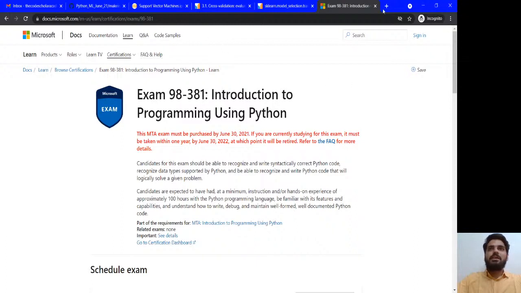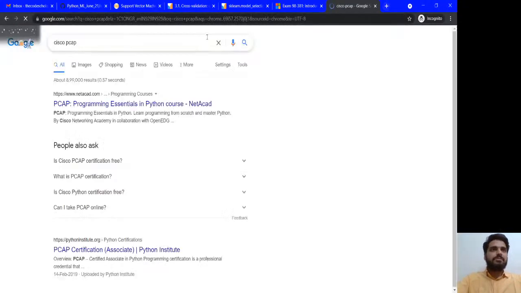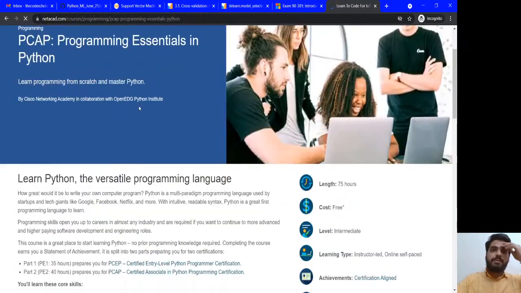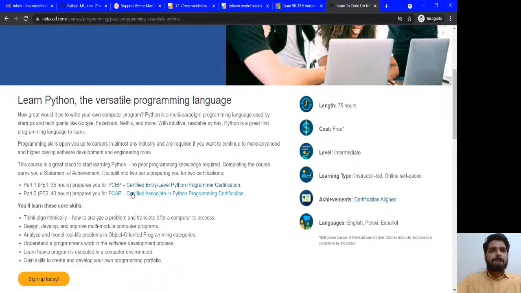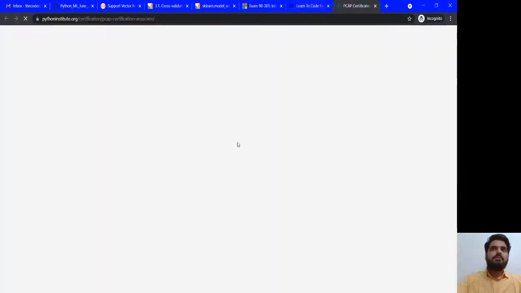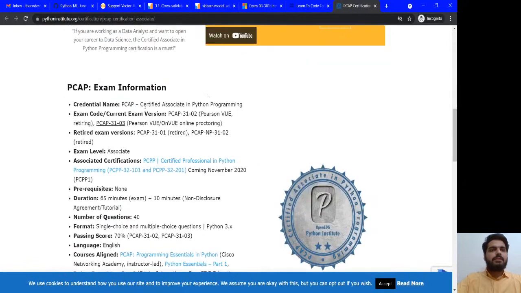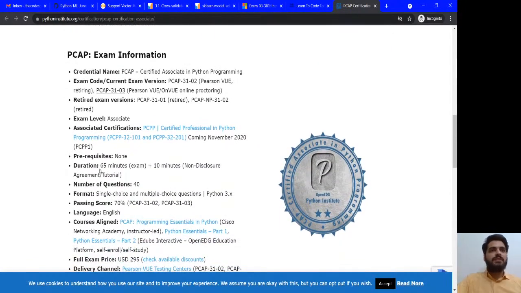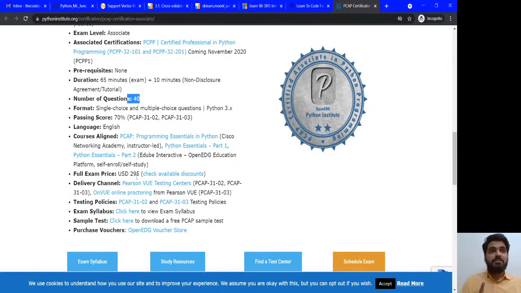So it's the highest in demand along with the Cisco PCAP. The reason is that it's the most expensive paper we have, $285, and that is known as the associate level, Python associate level. The exam is 65 minutes and 40 questions, and you have to get 70%, and in Microsoft also you have to get 70%. So 50 minutes, 40 questions.